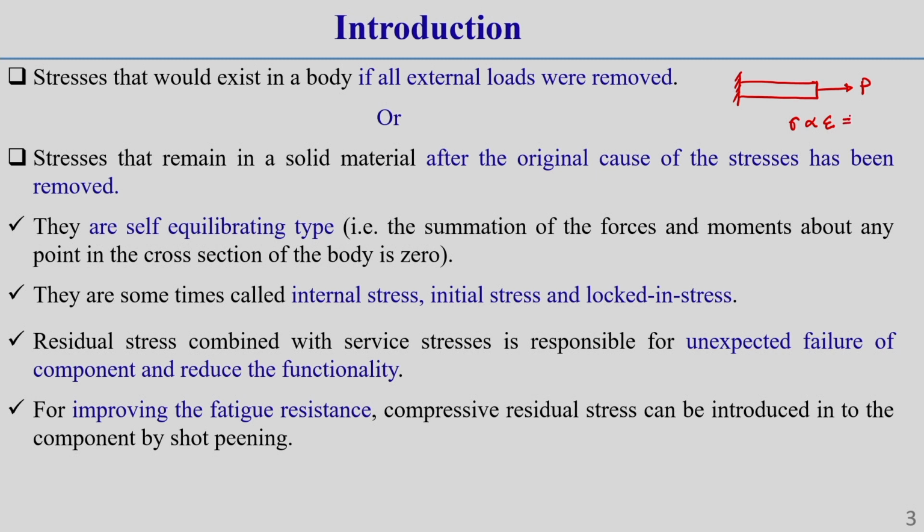Now, once we make it equal, we get a constant E, that is called the Young modulus, sigma equals E into epsilon. This is an important property of a particular type of material. Actually, this Young modulus is the slope of stress by strain, because if we draw the stress strain diagram, whatever slope we get till the proportional limit is called E, or Young modulus. This is a very important property of a material. So, from here we can easily get the stress.